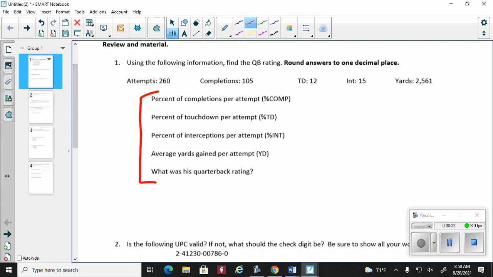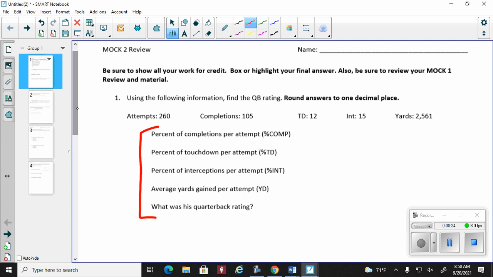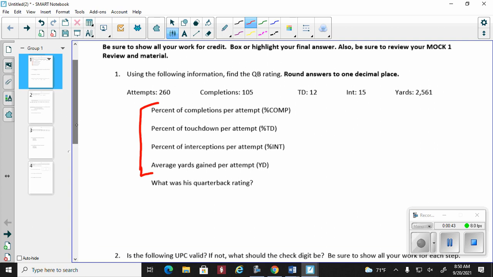All right, so remember there's two parts to this football ranking. There is the first part, which is the first 4 questions, which I only highlighted the first 3, my bad, or first 4, there it is. And then we have to do the very long formula. Now, on this review, the formula is not given, but it will be given when we are doing the actual test. So, all right, the very first thing is we have to do the percent of completions per attempt.